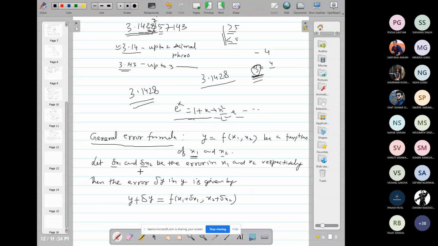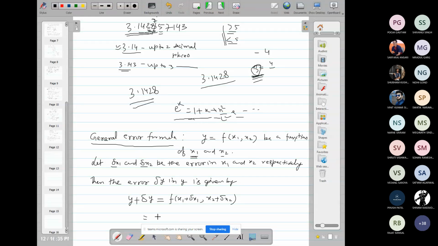So now we want to calculate the formula for error in y, which depends upon x1 and x2, and the errors in x1 and x2 are del x1 and del x2 respectively. Now see the right hand side using Taylor expansion.